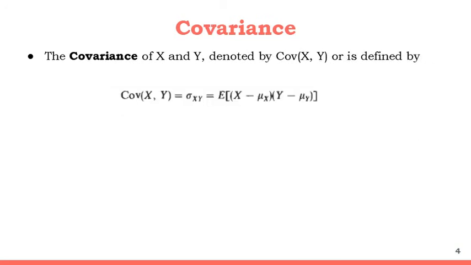So here we have another term related to expectation, that is covariance. The covariance of two random variables x and y is denoted by sigma xy, and which is nothing but expected value of x minus mu x multiplied by y minus mu y. Now when these mu x and mu y are equal to 0, what we get is nothing but the correlation.